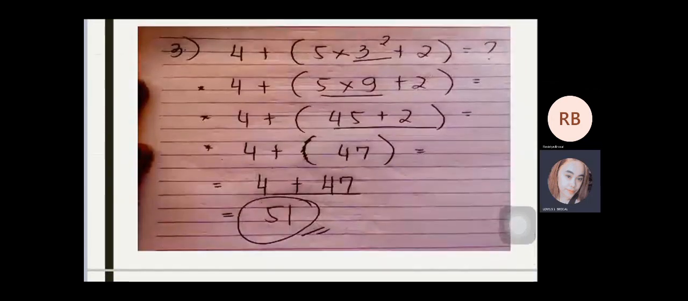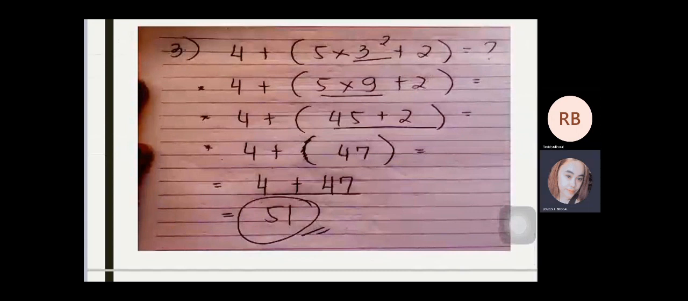Number 3 is 4 plus open close parenthesis 5 times 3 squared plus 2 is equal to 4 plus open close parenthesis 5 times 9 plus 2. Kaya naman nakuha yung 9 sa 5 times 9 plus 2 kasi dahil sa 3 squared, which is 3 times 3 is equal to 9.